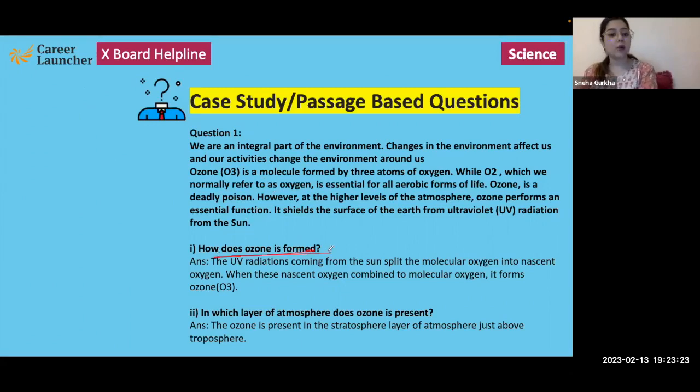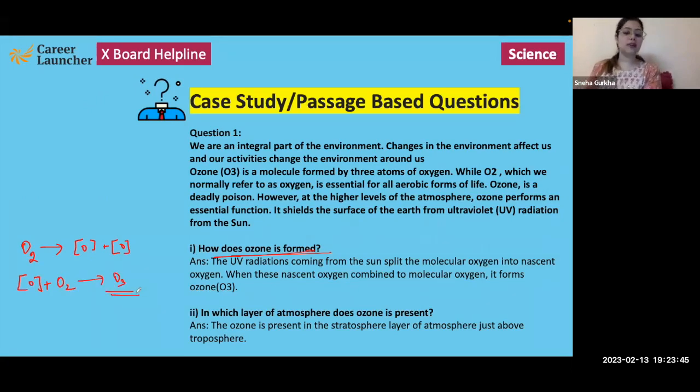First question, how is ozone formed? So we know that the UV radiations that come from the sun, they split oxygen into 2 molecules of nascent oxygen, and this nascent oxygen, when it combines with molecular oxygen, it forms ozone, right?